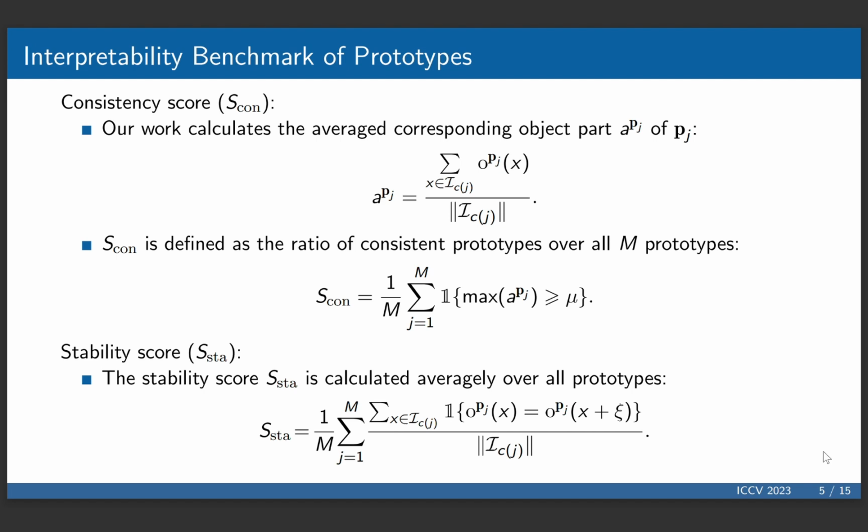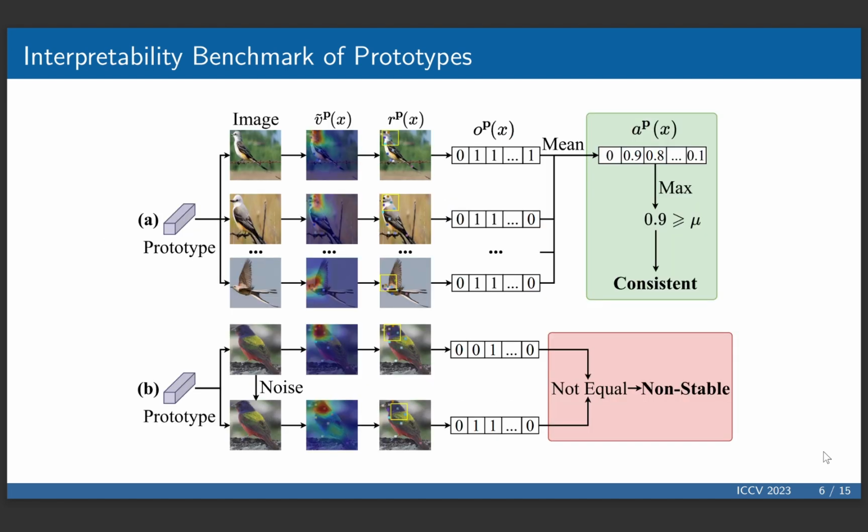The consistency score evaluates whether the prototypes are mapped to the same object part across different images. The stability score evaluates whether the corresponding object parts of prototypes remain unchanged on the perturbed images. This figure demonstrates two examples for determination of consistency and stability.